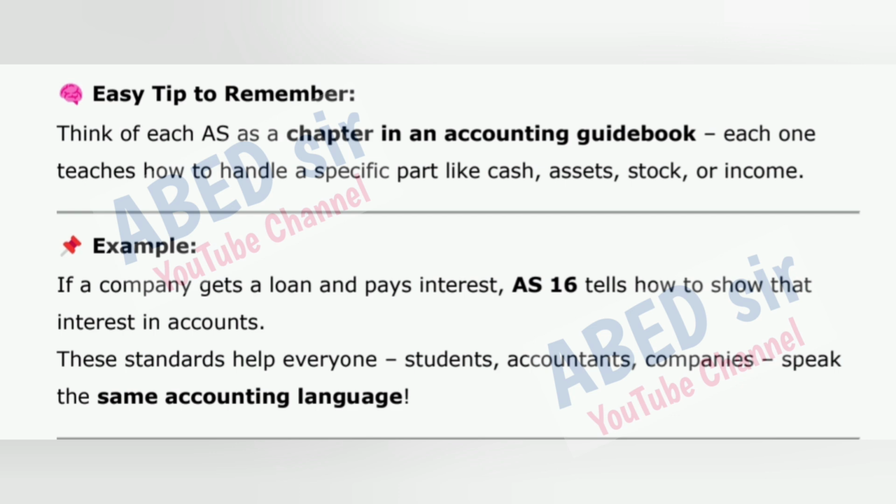Easy tip to remember: think of each AS as a chapter in an accounting guidebook. Each one teaches how to handle a specific part like cash, assets, stock, or income. Example: if a company gets a loan and pays interest, AS 16 tells how to show that interest in accounts. These standards help everyone, students, accountants, companies, speak the same accounting language.